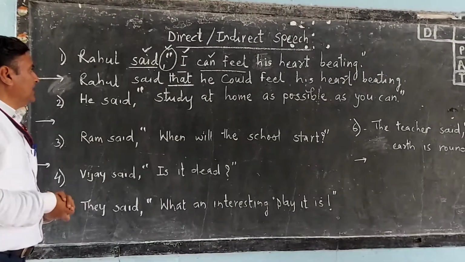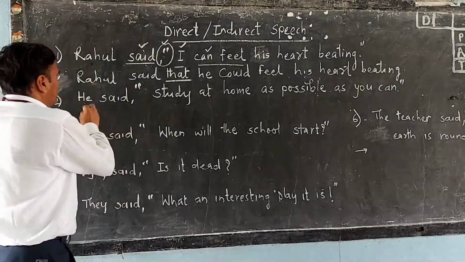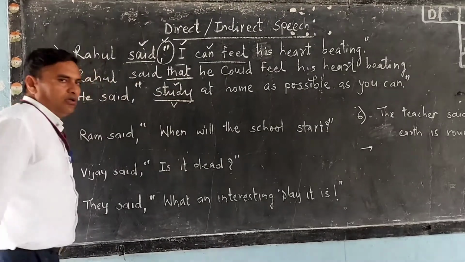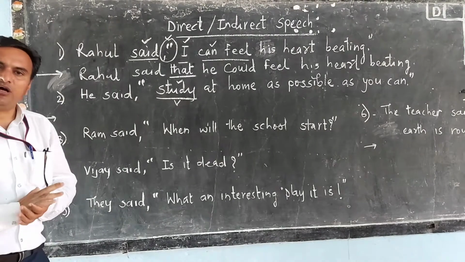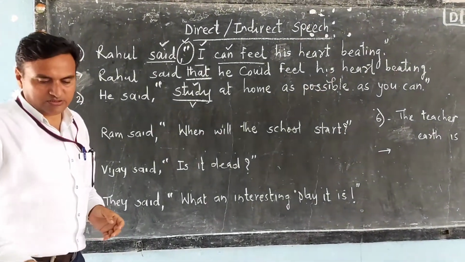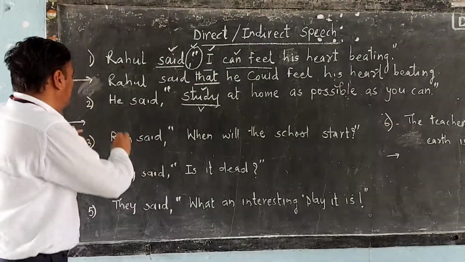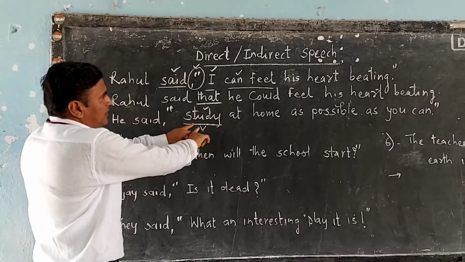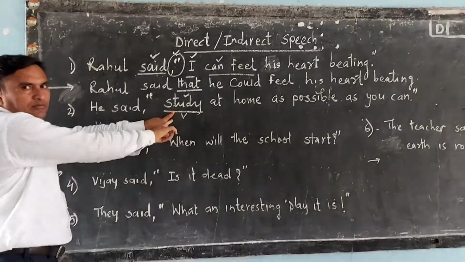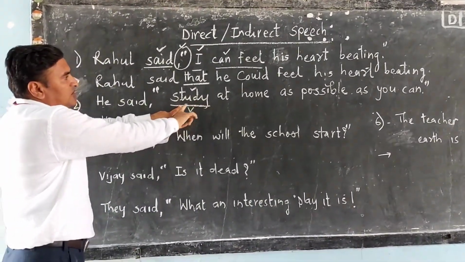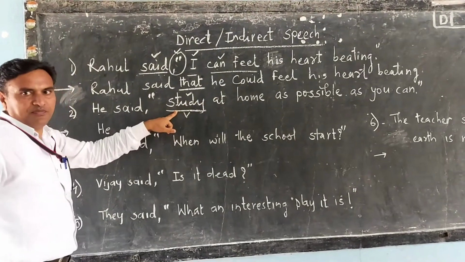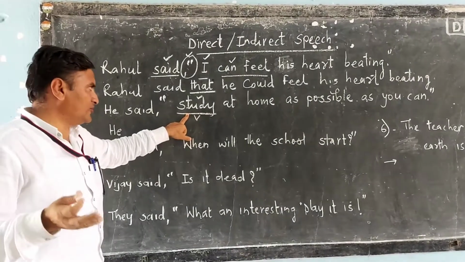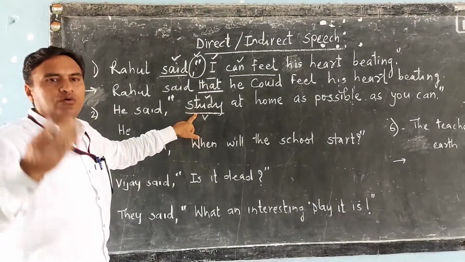Now let us see the second sentence. The second sentence starts with "study", that means a verb. And you know, when a sentence starts with a verb, it is called an imperative sentence. So let us see what the answer will be here. Now, try to understand the tone of the sentence. "Study at home as much as you can." This is a suggestion, or it is an advice also, or sometimes it may be an order also.